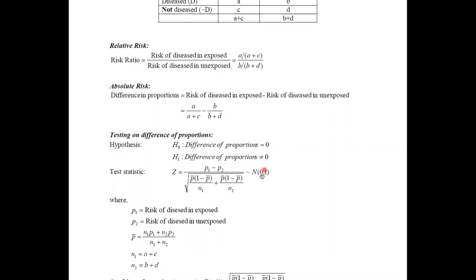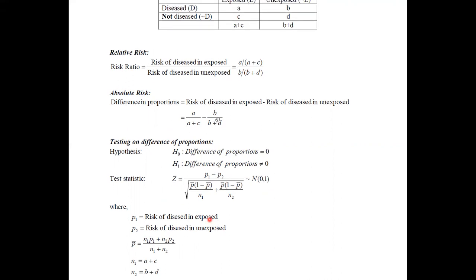Therefore, you can use the standard normal distribution to make the decision and to identify the critical values. If you go through the terms of this test statistic, P1 is the risk of disease in exposed, and P2 is the risk of disease in unexposed.